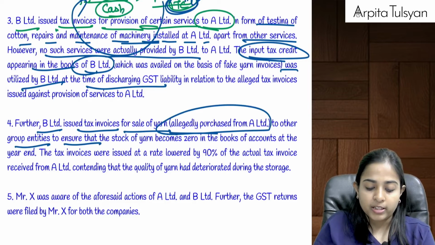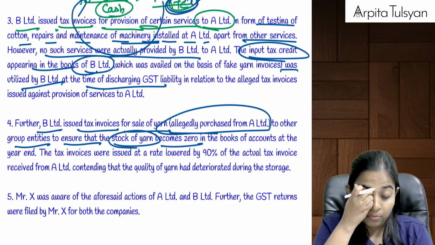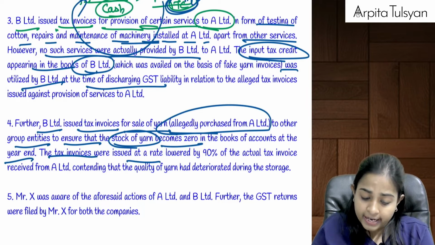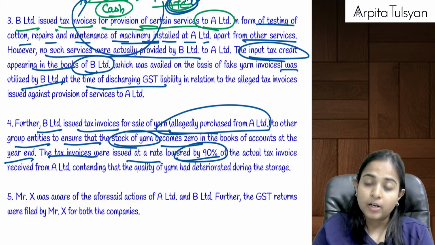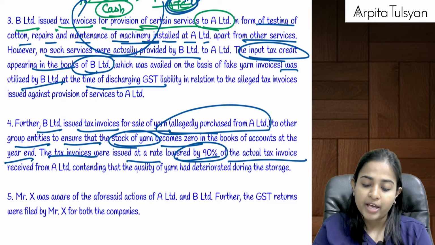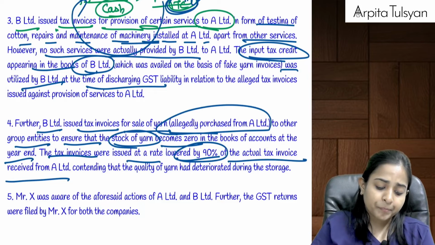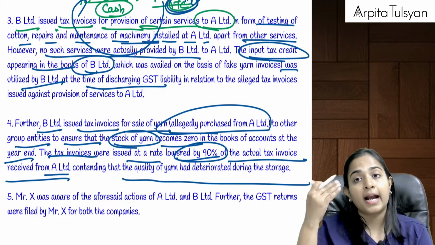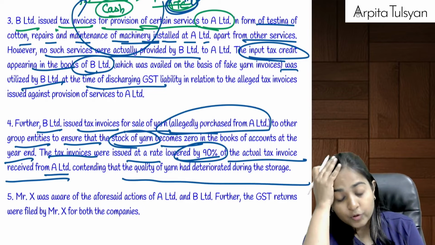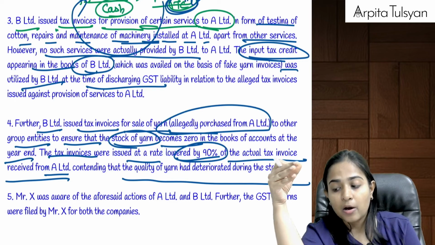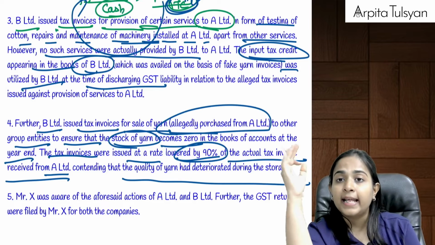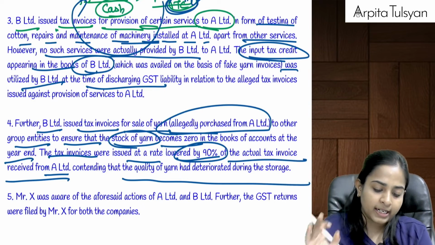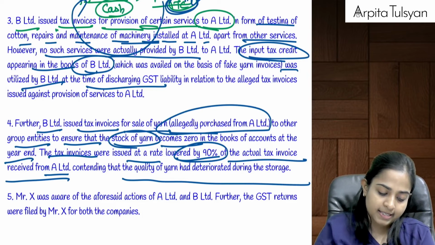entities to ensure that stock of yarn became zero in the books of accounts at the year end. The tax invoices were issued at a rate lowered by 90% of the actual tax invoice received from A Limited, contending that quality of yarn had deteriorated. Oh my God. So if it received stock of 100 rupees, now it is selling at only 10 rupees. It is saying that balance 90% value has reduced because the quality got deteriorated. Nonsense.